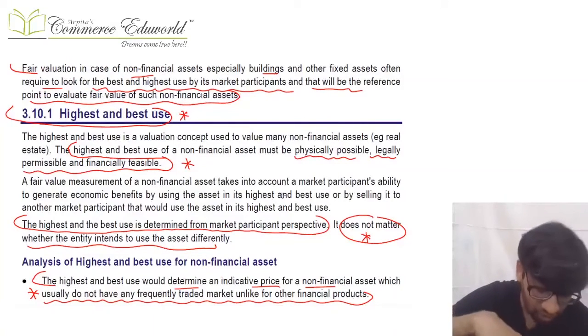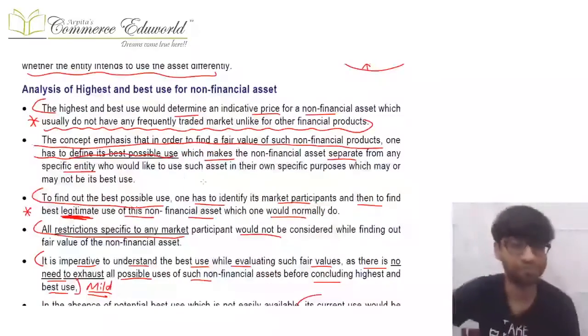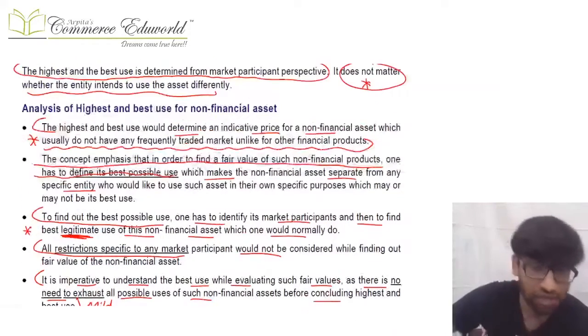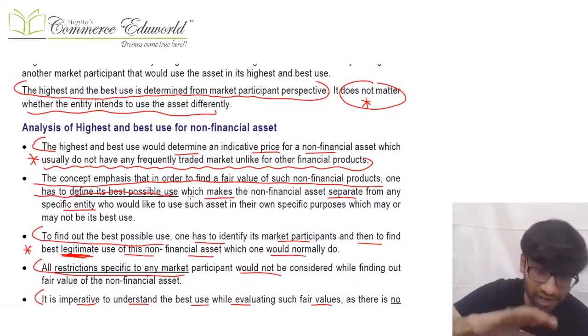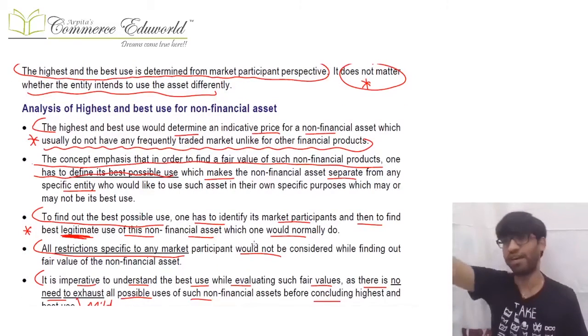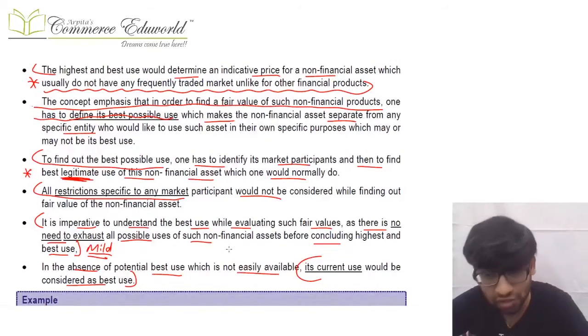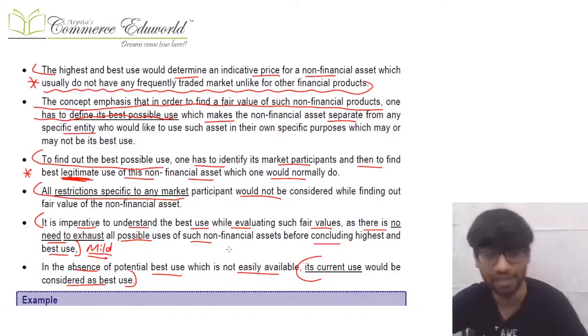So if I have an asset and I need to calculate the fair value of that non-financial asset, I can use the highest and best use as a reference point for the same, and that highest and best use should be based on market participants' perspective and not on my perspective of how I want to use the asset. Okay. Further, normally what you need to do is identify the different market participants who can be there and how they can use the asset. So you will get to know what the uses of that asset are, and accordingly you can calculate the highest and best use and therefore the fair value. Further, if there is a restriction specific only to the entity, entity-specific restrictions will not be considered, they will be ignored. Okay.